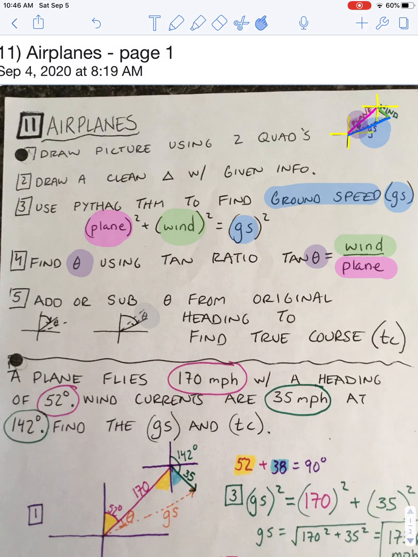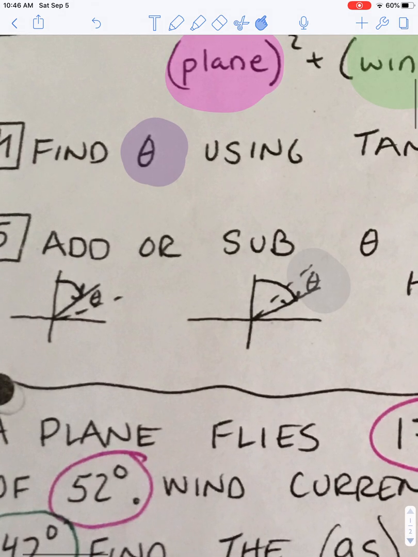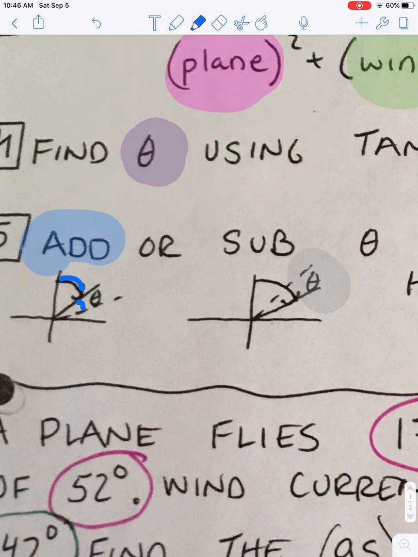The last step is to figure out if you add or subtract your angle from the original heading to find your true course. If I zoom in over here a little bit, I'll give you an example of what it is to add and what it is to subtract. In this problem, you notice I tried to go to my solid line, but the wind pushed me further to my dashed line. So if it pushed me further, what am I going to do? I'm going to add my original heading to my theta.